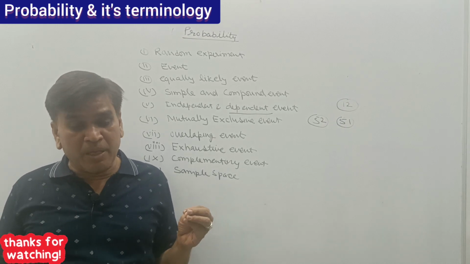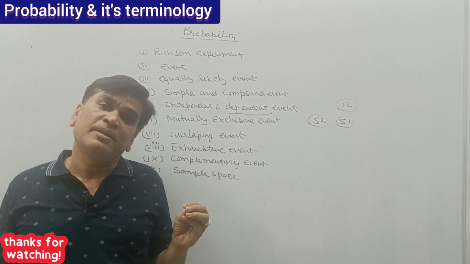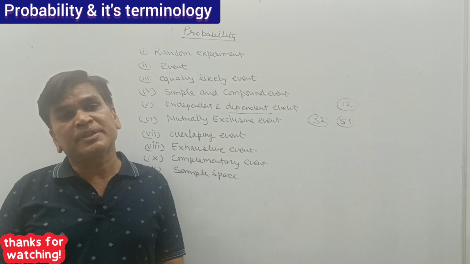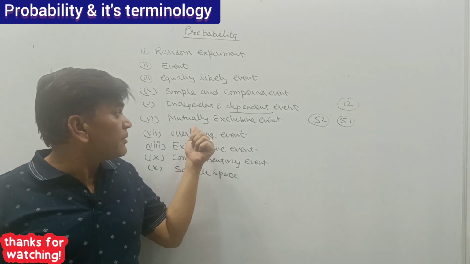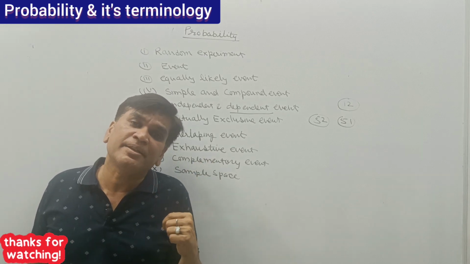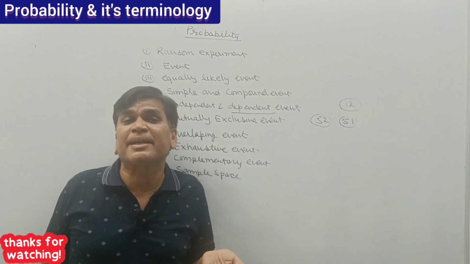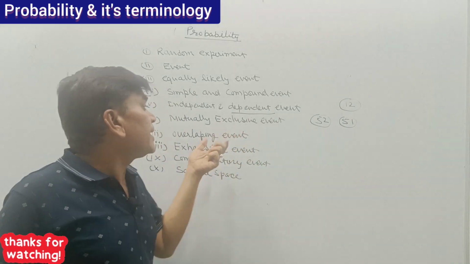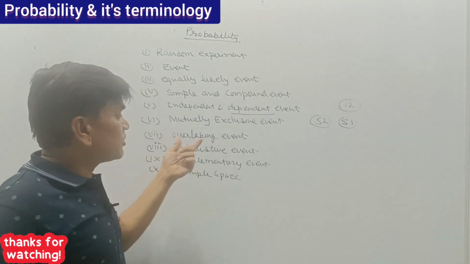Suppose I have one bag containing 3 red balls and 3 black balls. If I have taken a ball that is white, that breaks the occurrence of the black, so that is called a mutually exclusive event.